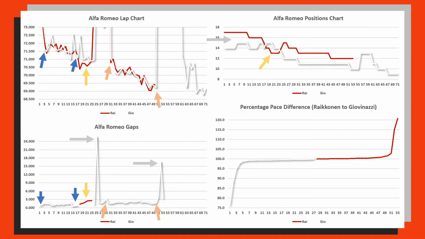And then again we have the two peaks corresponding to the two safety car periods where Kimi Räikkönen loses a lot of time. In the first safety car instance he lost 20 seconds to Antonio Giovinazzi. And then of course we can split up the pace percentage difference graph down the middle, and for the laps where they were both consecutively running, it was 50.9% in favour of Giovinazzi and 49.1% in favour of Kimi Räikkönen.